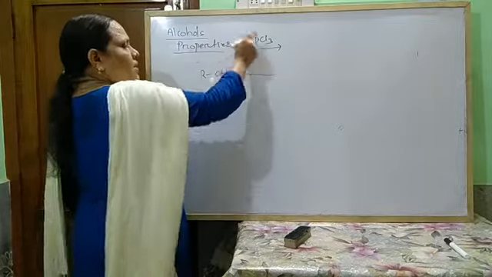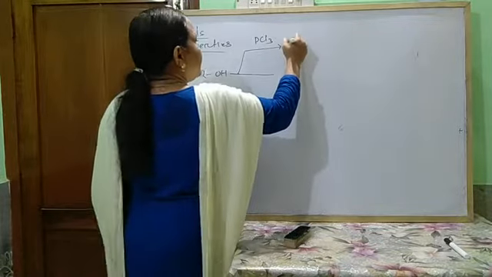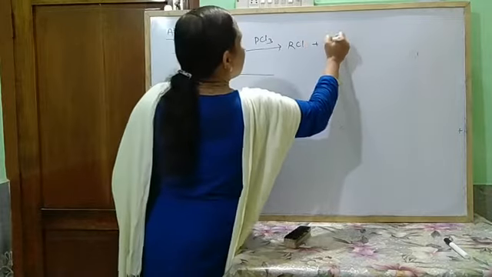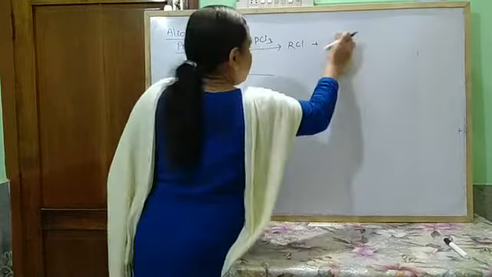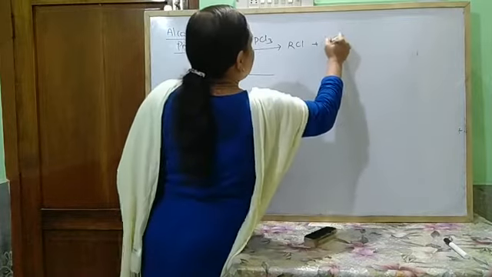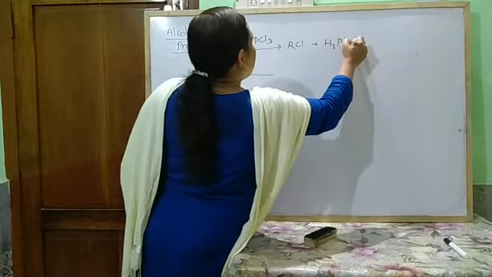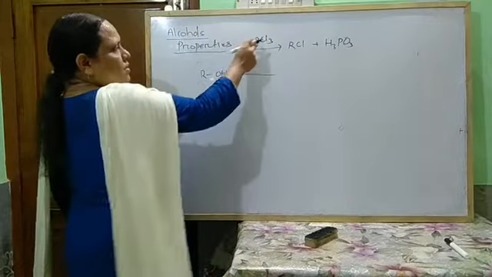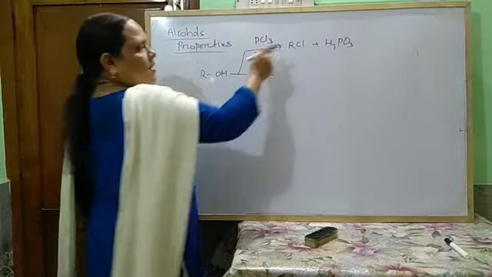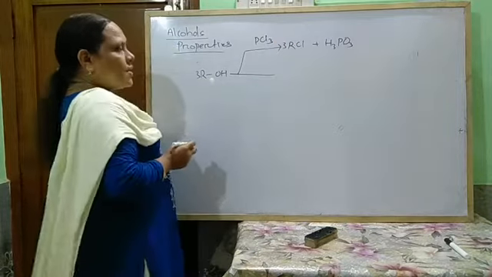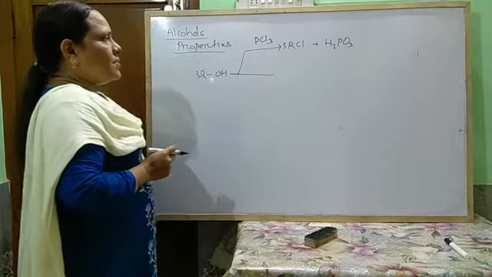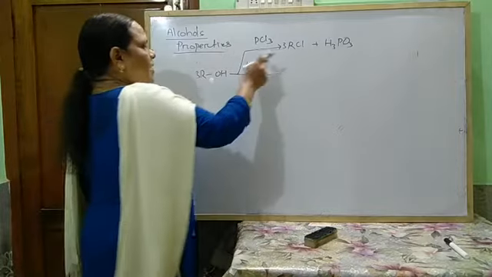If alcohol reacts with phosphorus trichloride, it forms RCl plus H3PO3, phosphorous acid. Here you have to take 3 moles of alcohol, and it forms H3PO3 and 3RCl.